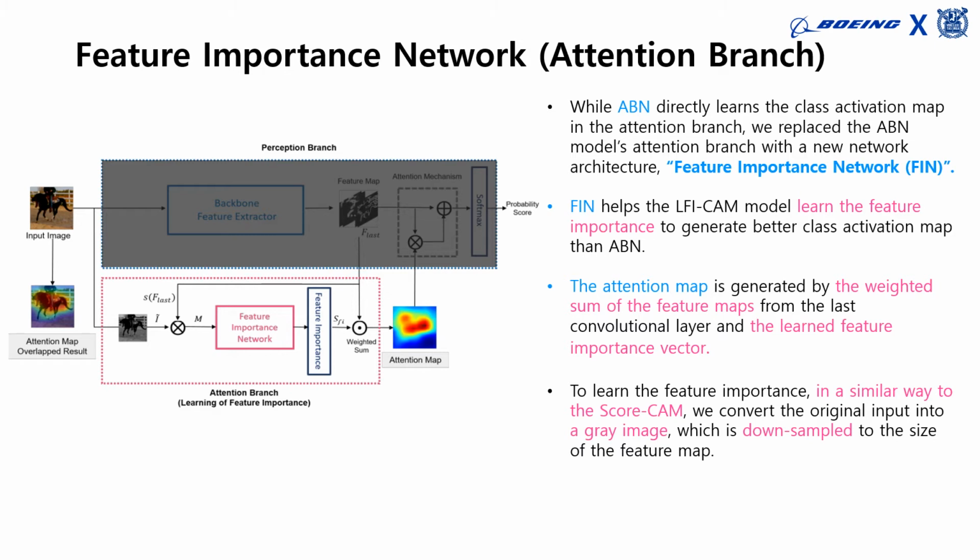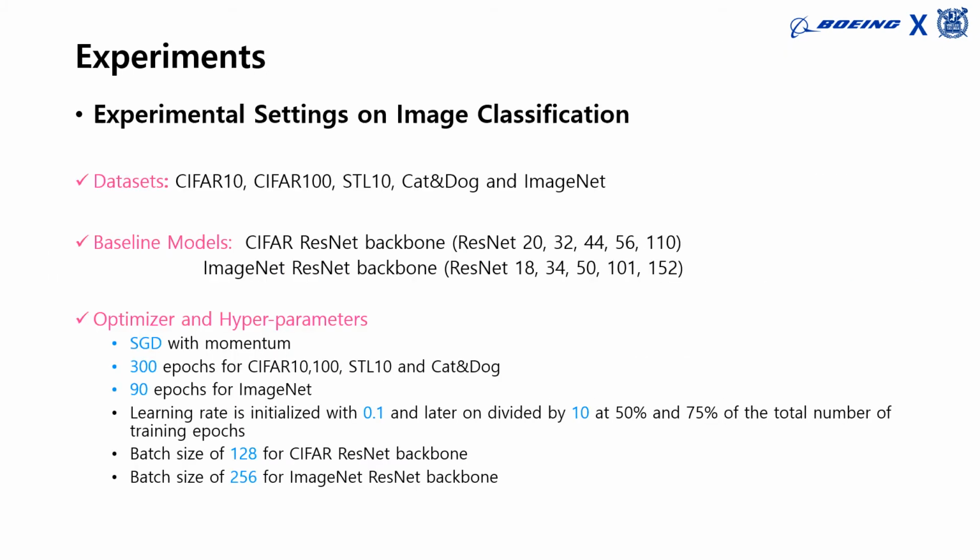The main reason ABN produces unstable attention map is because it directly learns the CAM without additional constraints that reflect feature importance. Hence, we replaced the original attention branch with a new network structure called Feature Importance Network, aka FIN. In this new architecture, attention map is generated by the weighted sum of the feature maps from the last convolutional layer and a learned feature importance vector.